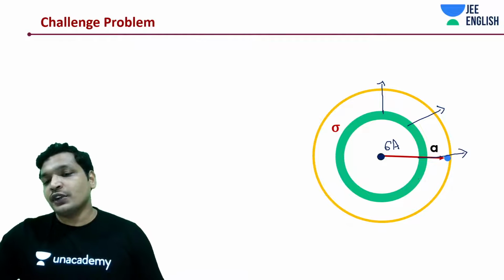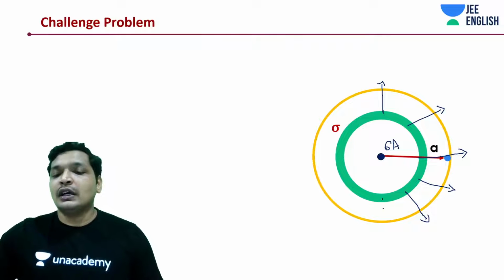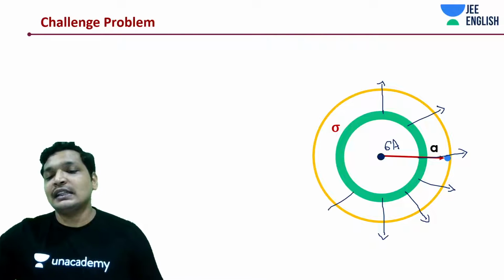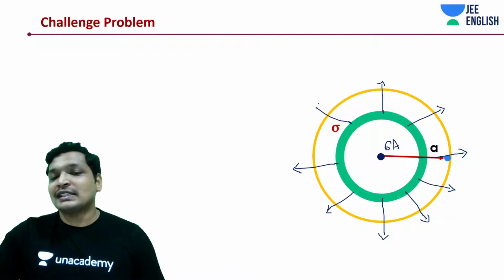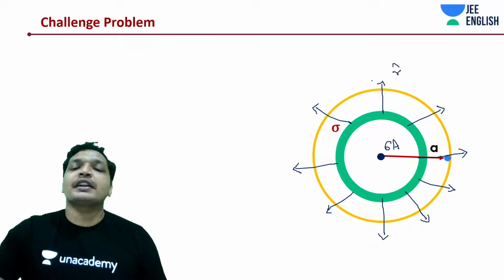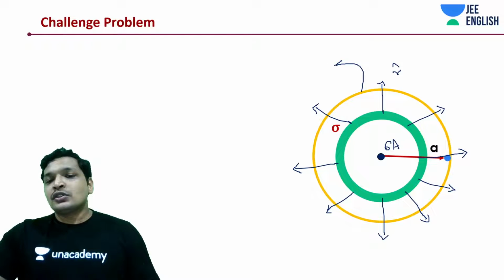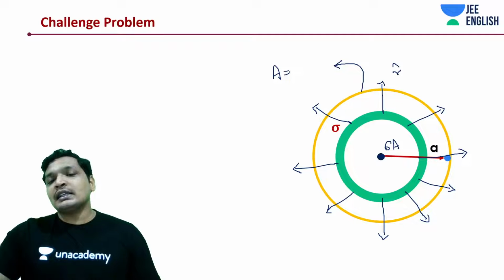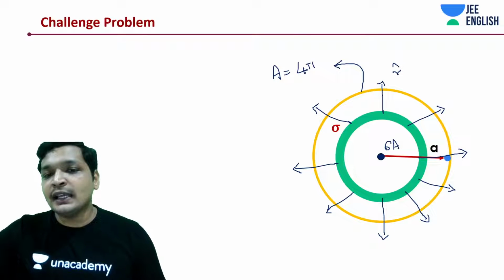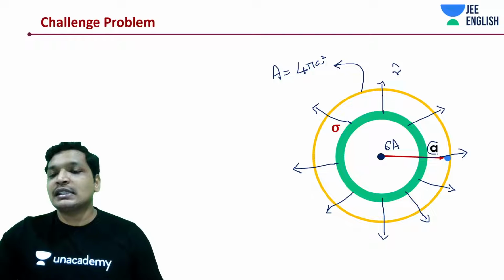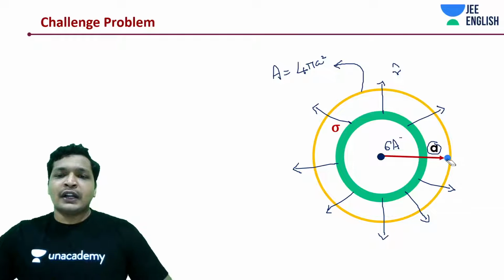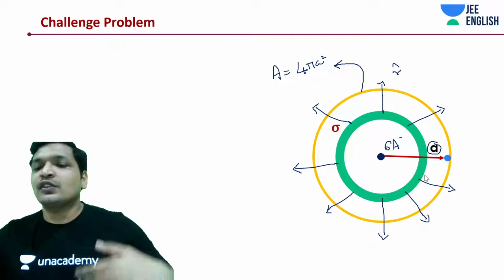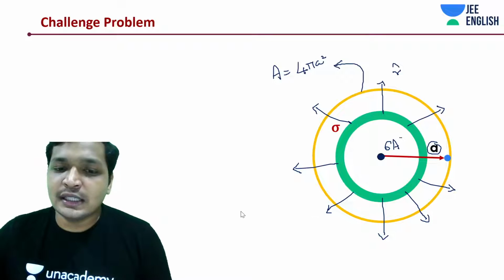Electric fields are always going to be radial. If you think about a point charge, what would it do? It would generate fields radial in all directions. So we would not deal with the concept of writing down x cap, y cap. We would rather deal with the concept of writing down r. So what is the area in this case of this Gaussian surface? 4 pi a square, since this is at a distance a from the center of the sphere. But that is not how we are concerned about. We are only concerned about electric field direction to finally come up with E dot A. There is no other reason that we did it.